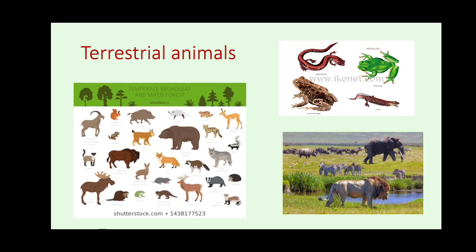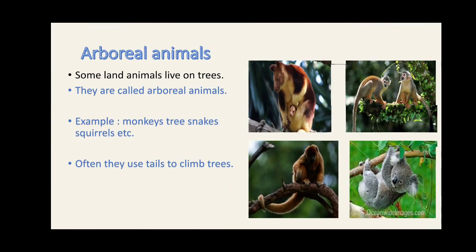These are terrestrial animals. Now you see the arboreal animals. Arboreal animals are animals which live on trees. You can observe in the pictures how they hang on the tree and how they jump on the tree. So these are the arboreal animals. Arboreal animals also come under terrestrial animals.